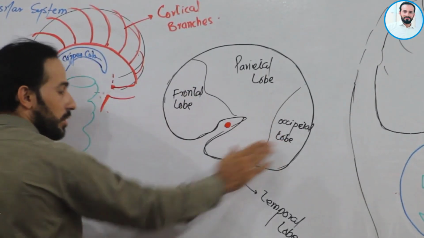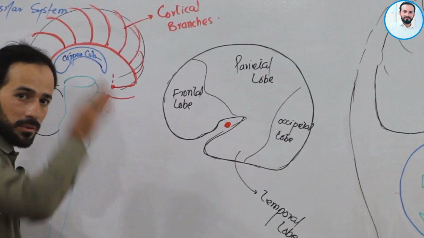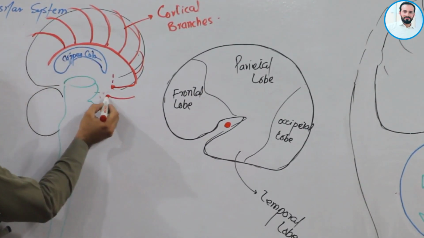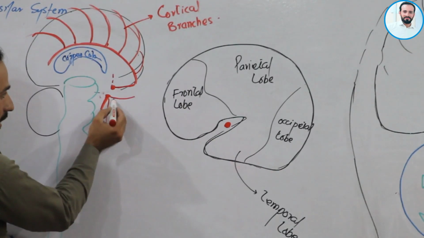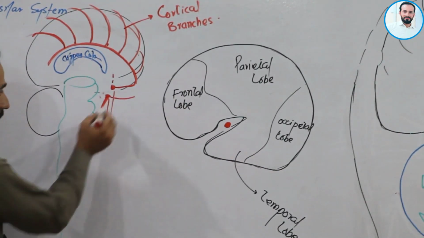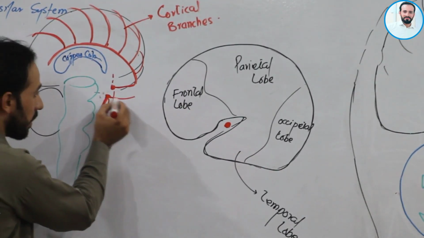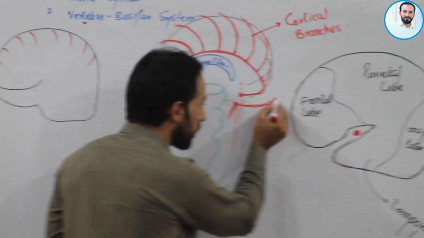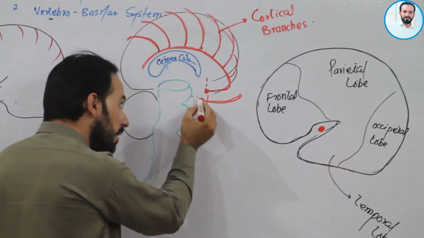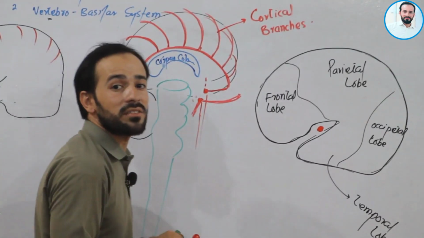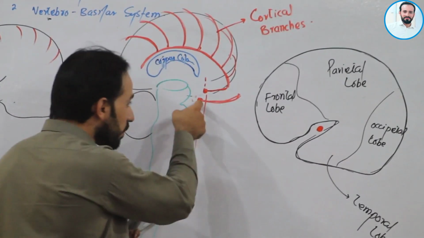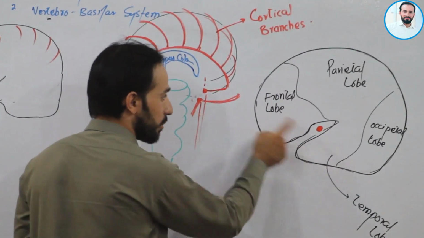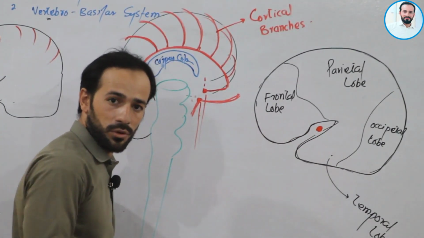If we make a mid-sagittal section, then we can see both the carotid arteries here. From the carotid artery there are the anterior cerebral arteries, and at that point there is also the middle cerebral artery. So this middle cerebral artery arises here, right, in the sulcus between the frontal and temporal lobe.